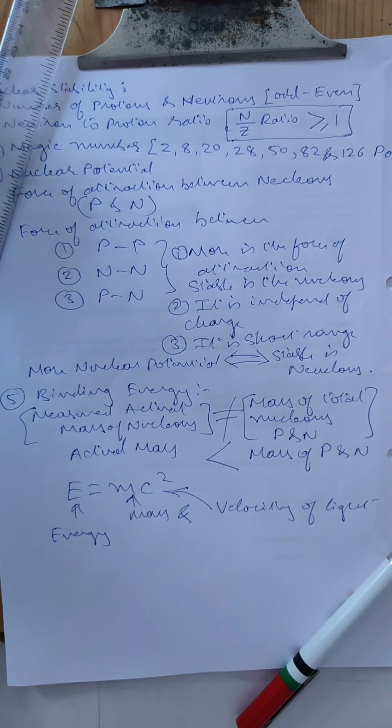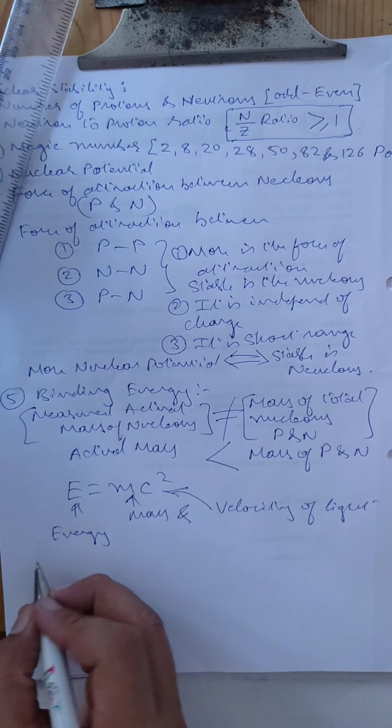The energy required for holding the nucleons together within the nucleus of an atom is called nuclear binding energy. So what is nuclear binding energy?